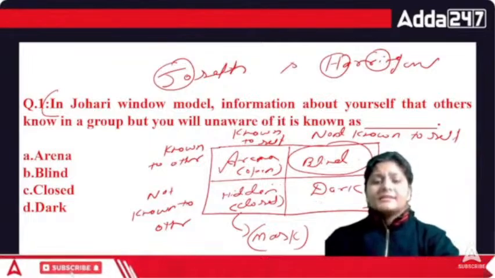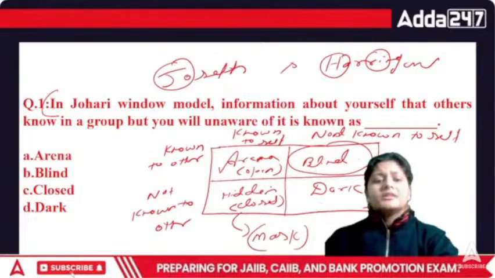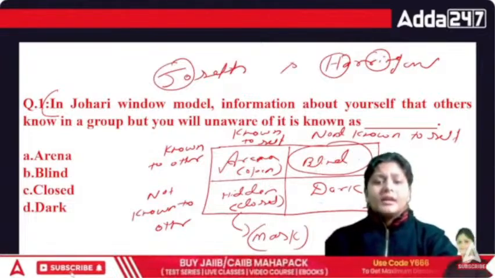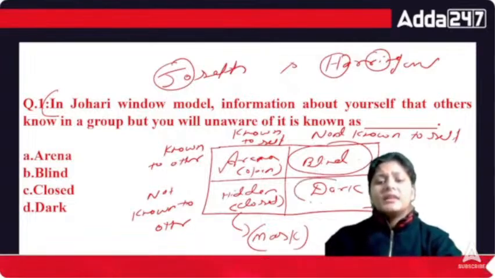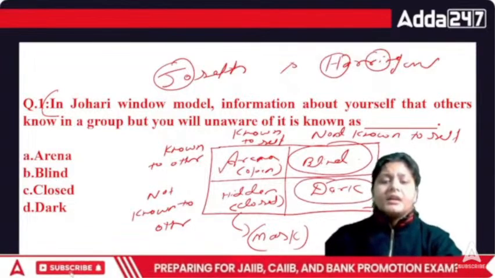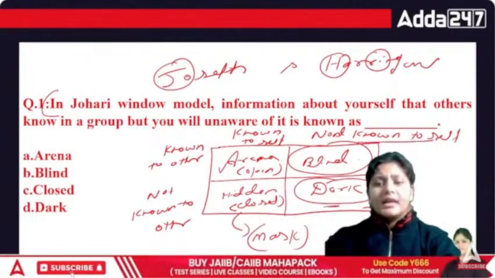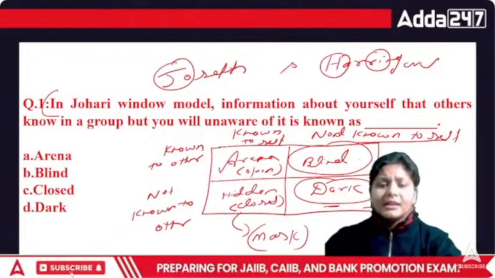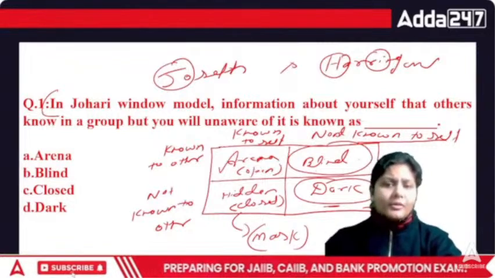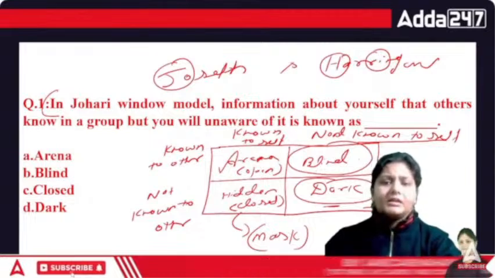The third, the hidden or closed area, is where the information is not known to others and known to self. The last is the dark area, where the information is not known to self and not known to others. That means even others don't know about you, and you don't know about yourself. That is the dark area, a completely unknown area.